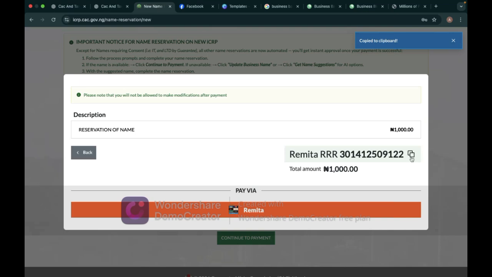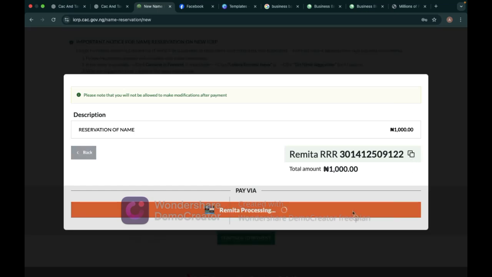That's the payment made. If you made any mistake, or maybe you had a network error, and you have to go back to this particular site, and you come here and you find out, oh, the page is gone, you can just go to the name, click on verify, and input your RRR code. Then your payment will be activated. So now click on remitter after you copy the RRR code.